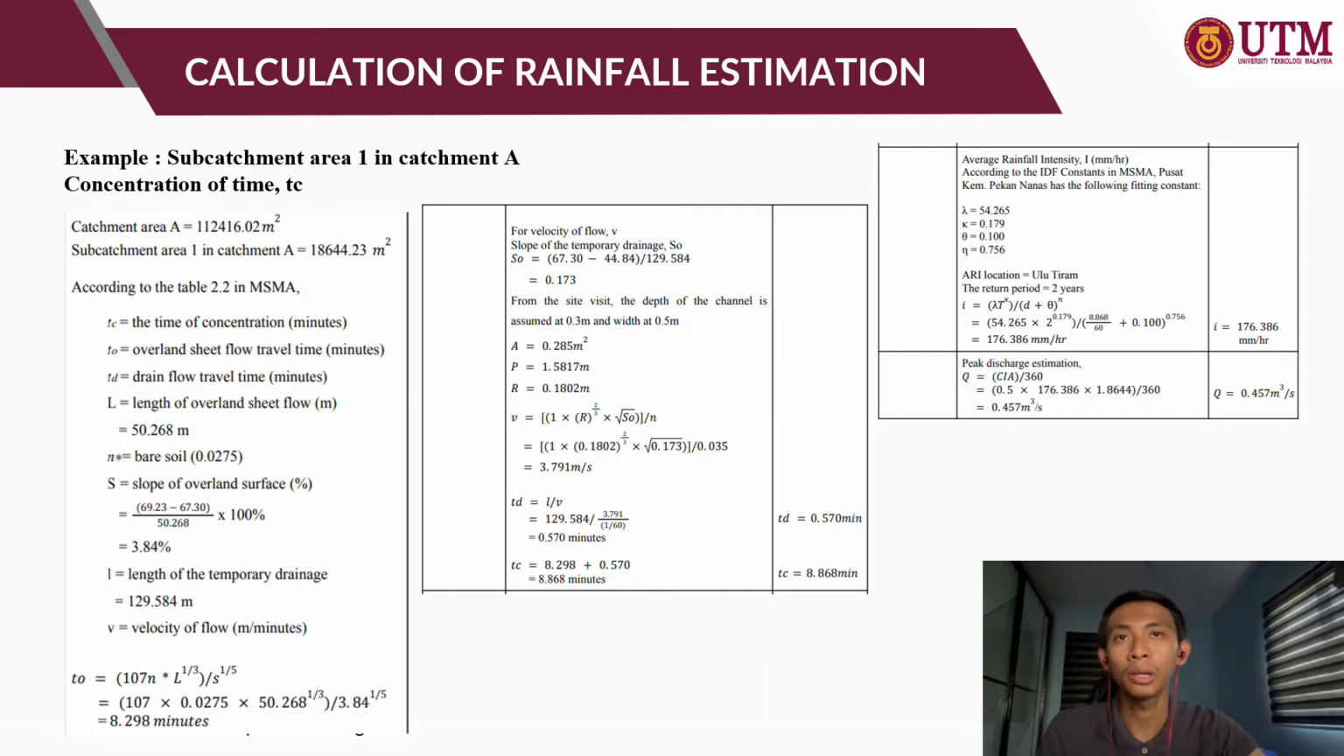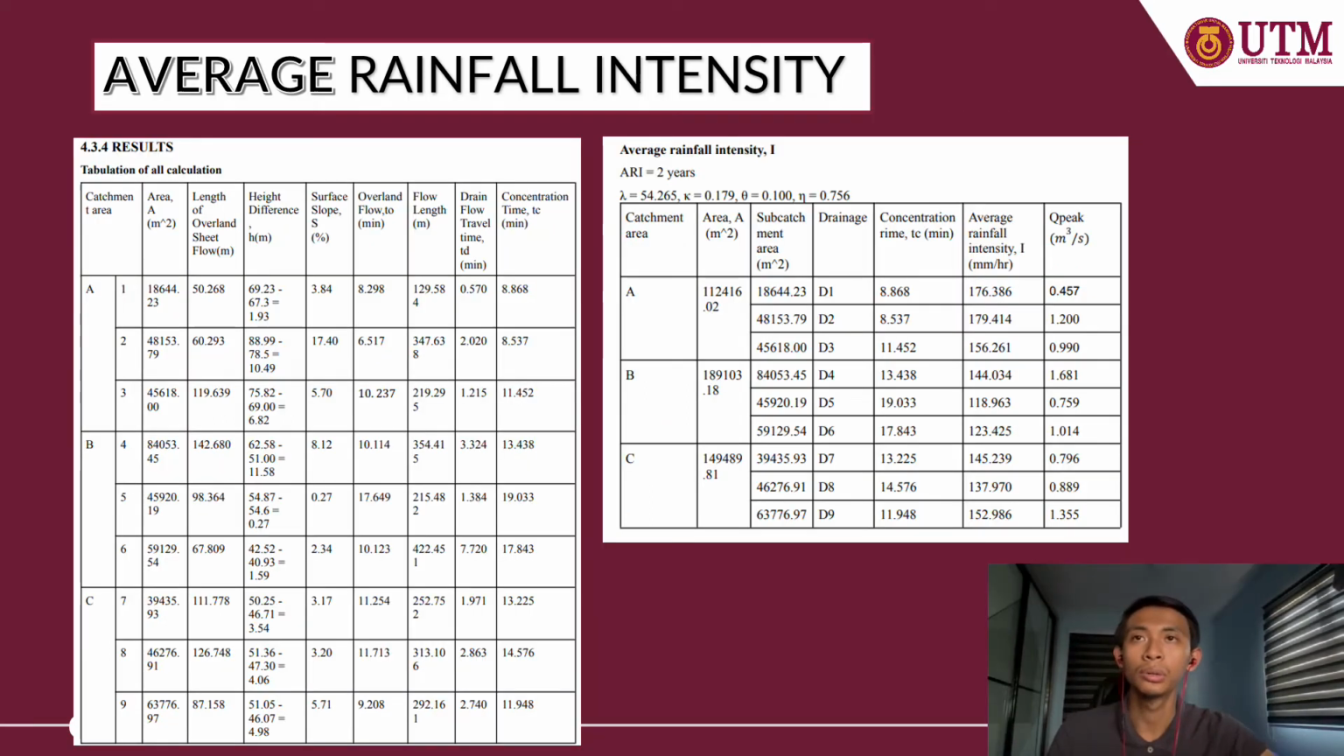Then we calculate the value of Q, the peak discharge estimation, Q equals CIA over 360. We substitute the values and we got 0.57 meter cube per second. So these are the results of average rainfall intensity that we calculate using the same method for catchment areas B and C, and we got the Q peak of the flow.